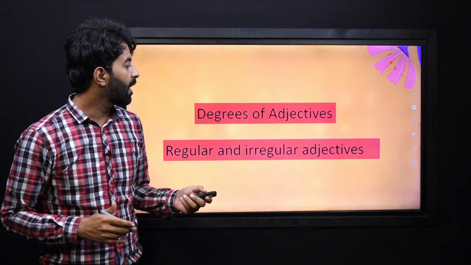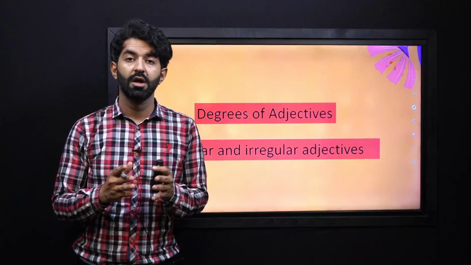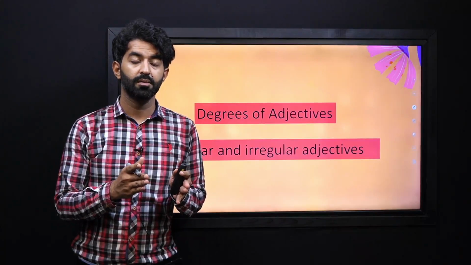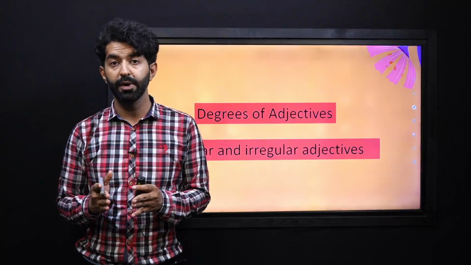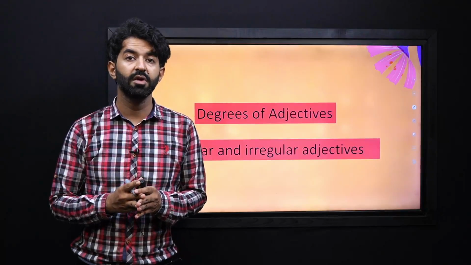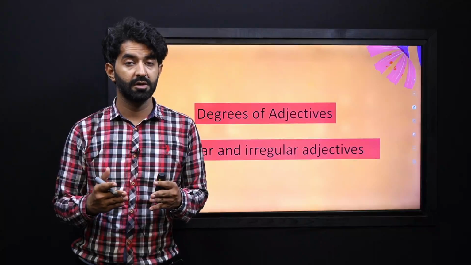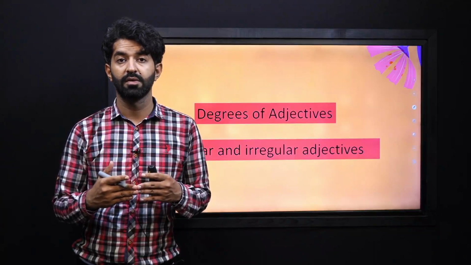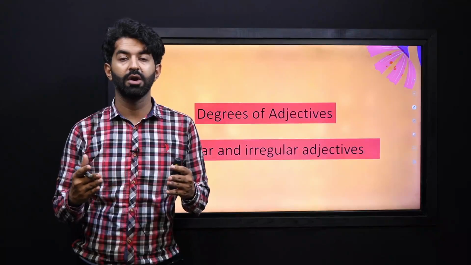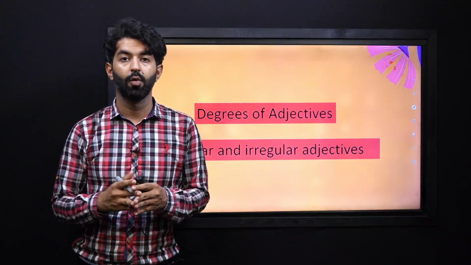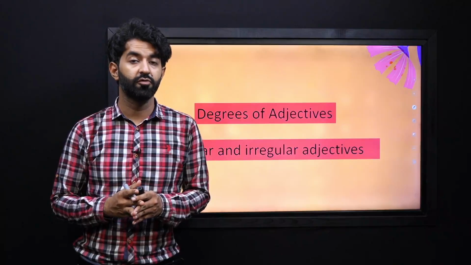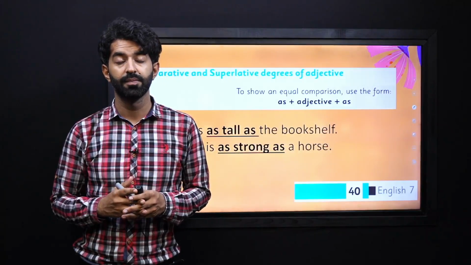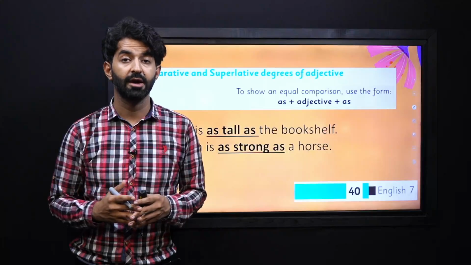Now let's talk about degrees of adjectives. Some are regular, like comparative and superlative degrees, and we also have irregular adjectives that do not add er or est or then with them. So we will be seeing first the regular adjectives, which are comparative and superlative.